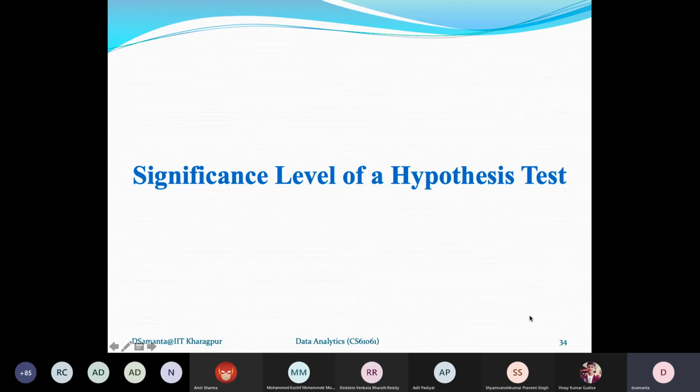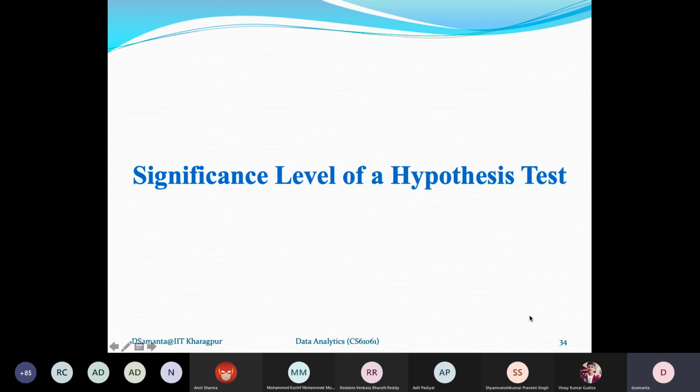We have already learned how to define the two hypotheses, null hypothesis and alternate hypothesis, and we shall discuss how to decide the two hypotheses given a problem. But before that, we should learn the concept of significance level.